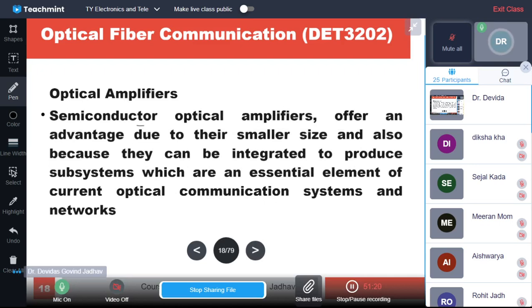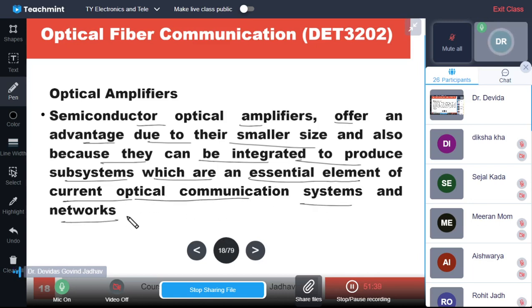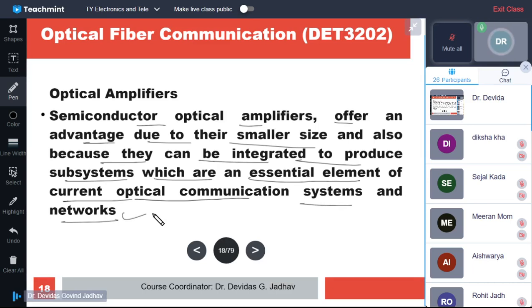Then the semiconductor optical amplifiers offer an advantage due to their smaller size and also because they can be integrated to produce subsystems which are essential elements of current optical communication systems and networks. The device using the injection, pumping and stimulated emission phenomena is very small.